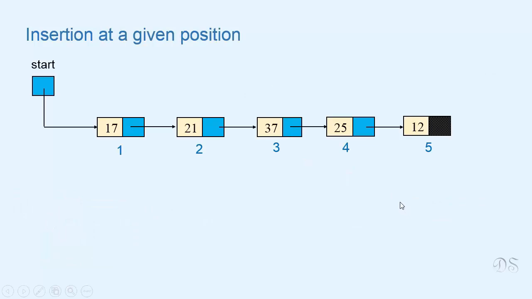Now let's see how we can insert a new node at a given position in the list. Suppose we are given a value k and we have to insert a new node at the kth position in the list. If the value of k is 4, then in this list, we have to insert a new node here. The position of the new node will be 4, the position of this node will become 5, and the position of this node will become 6. So that means we have to insert a new node between these two nodes of the list. And for that, we require a reference to this node.